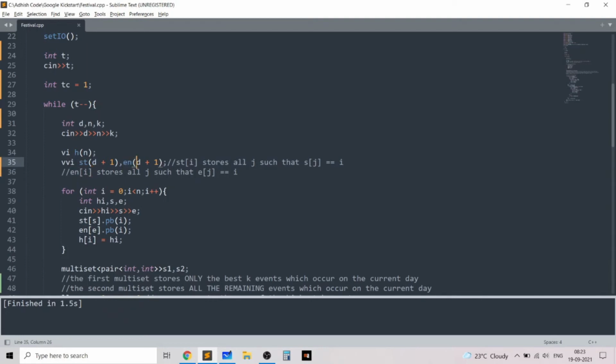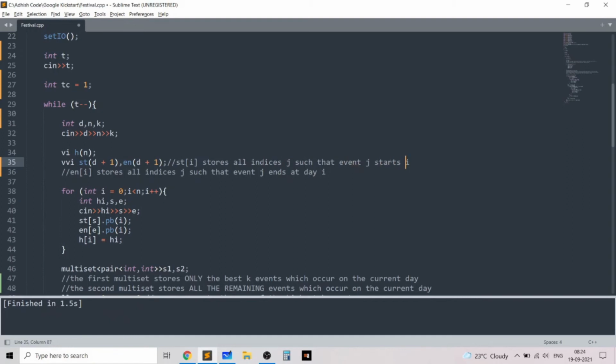And end similarly stores all the positions at which the event ends. It stores all j such that the ending value of j is the day I. Notice that j is an index, so it stores all indices j such that event j ends at day I, and similarly start of I stores all indices j such that event j starts at I.